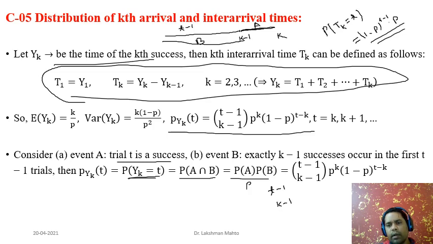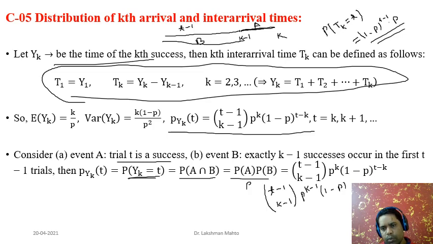So it is (t minus 1 choose k minus 1) times p to the power k minus 1, the probability of success, into (1 minus p) to the power of (t minus 1) minus (k minus 1).